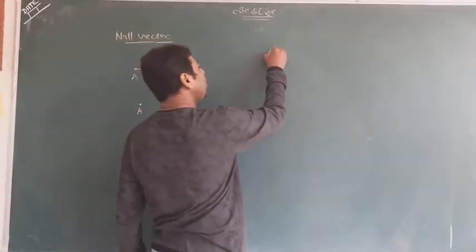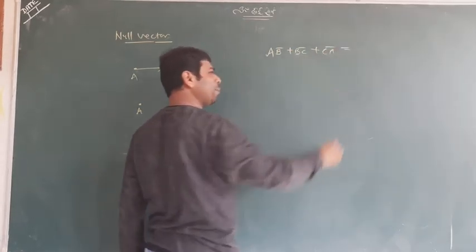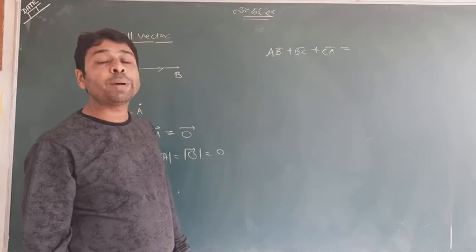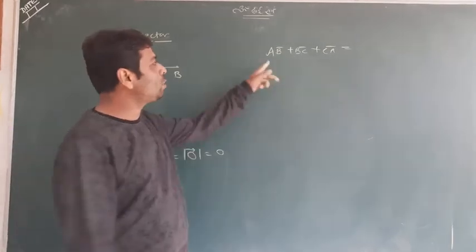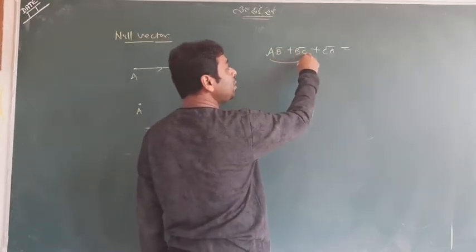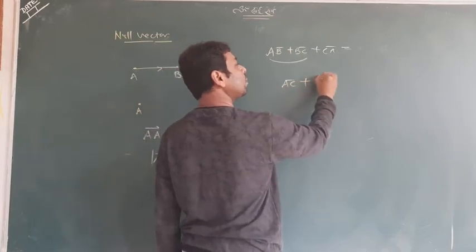Okay. One thing again. AB plus BC plus CA. What came? It was 0. Right now I saw one more method by which we can prove it. Even if we are not making a triangle, no matter at all. Can you see these two? AB plus BC is equal to AC. I just taught you. Plus CA.